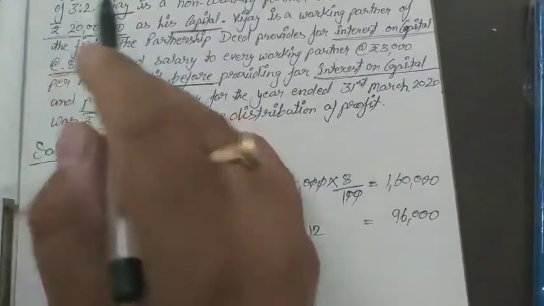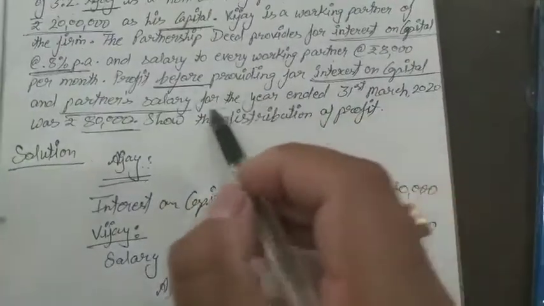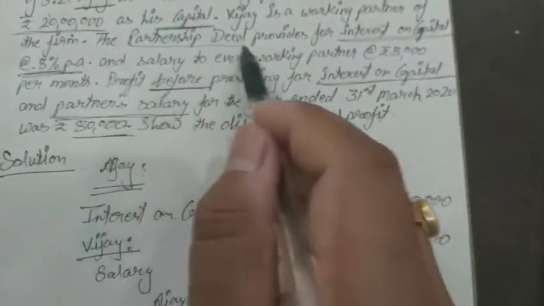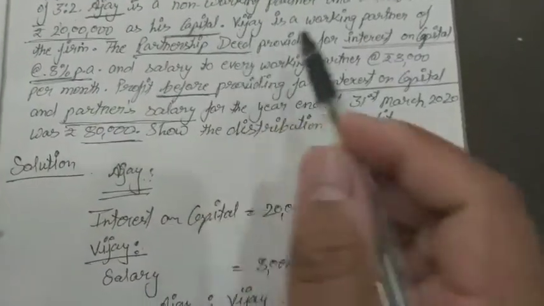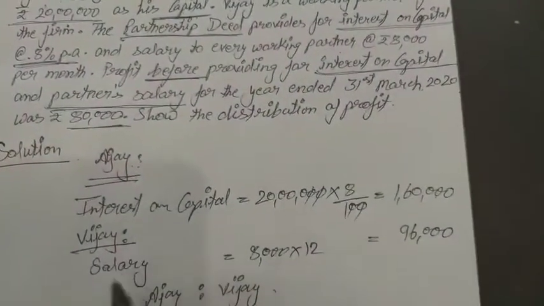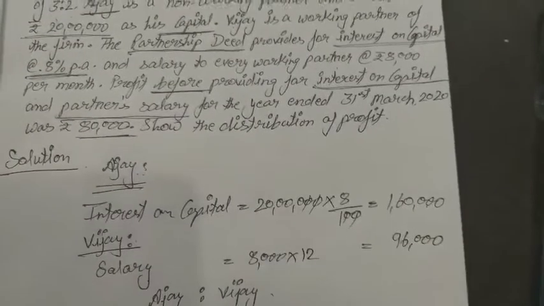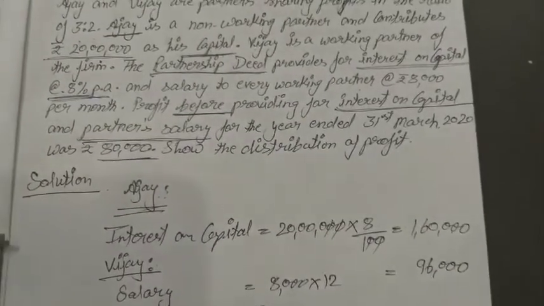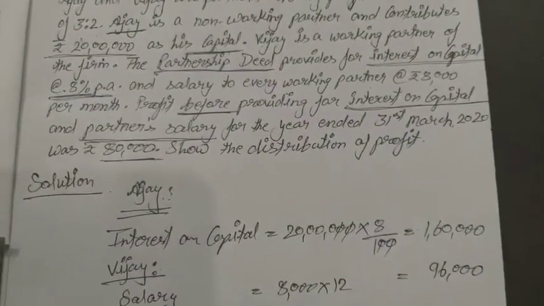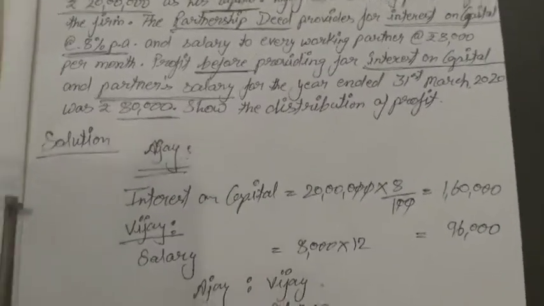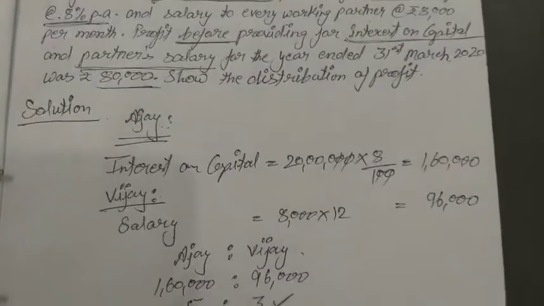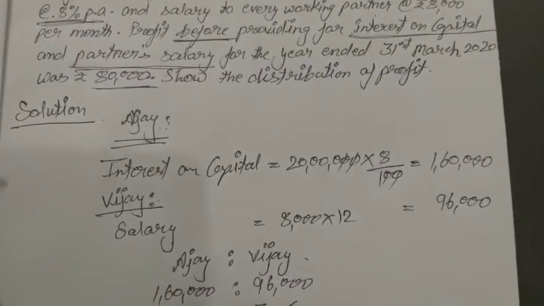Why is it so? Because there is a partnership deed. Okay, there is a partnership deed. That's why these two things, interest on capital and partner salary, are compulsory to pay to the partners in the partnership firm. Okay, so now how will we distribute, and what amount will be distributed among both partners?